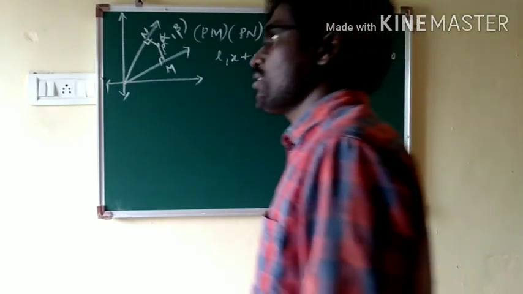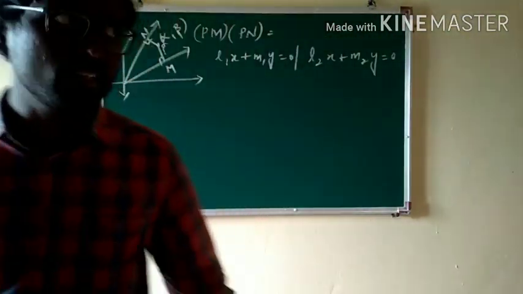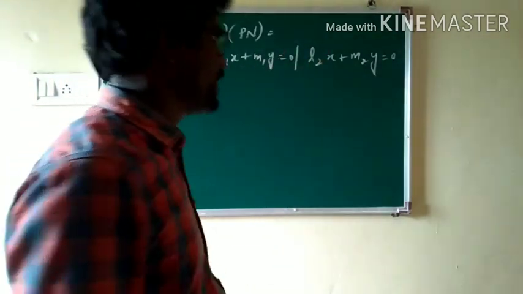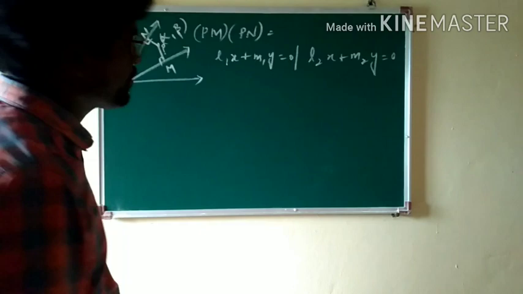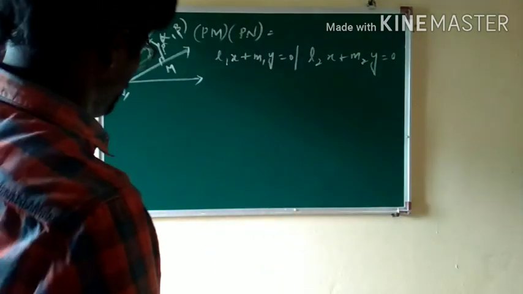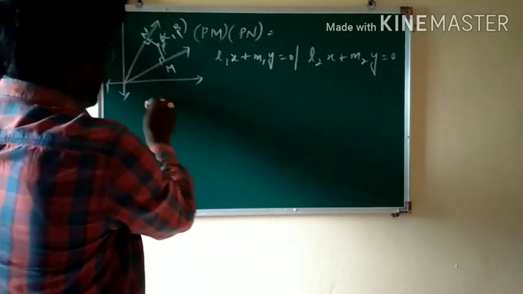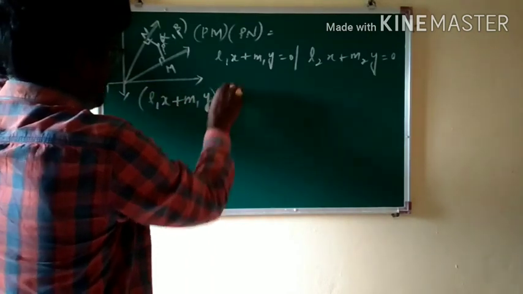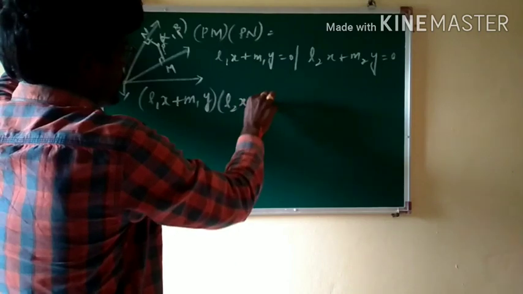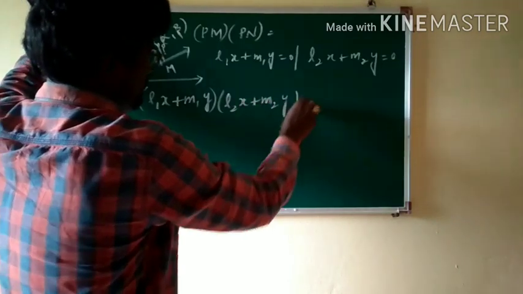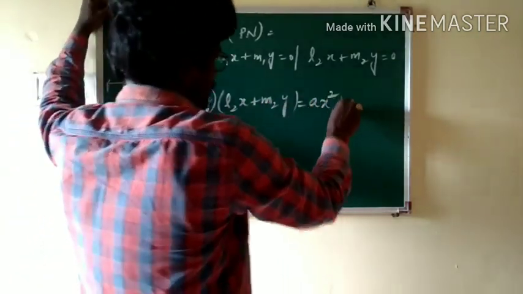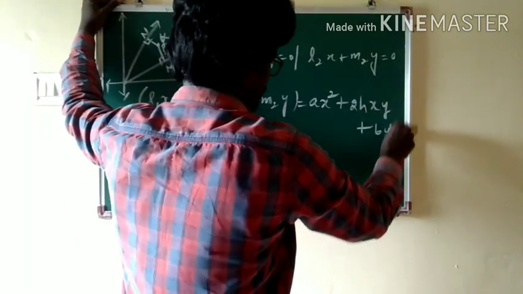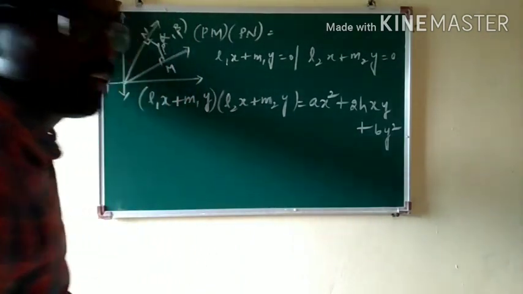The lines passing through the origin are in the form of y equal to mx, that is ax plus by equal to 0. Otherwise L1x plus M1y equal to 0 and L2x plus M2y equal to 0. On multiplying these two, what we'll get? L1x plus M1y into L2x plus M2y. On multiplying, we'll be getting the equation in the form of ax square plus 2hxy plus by square.